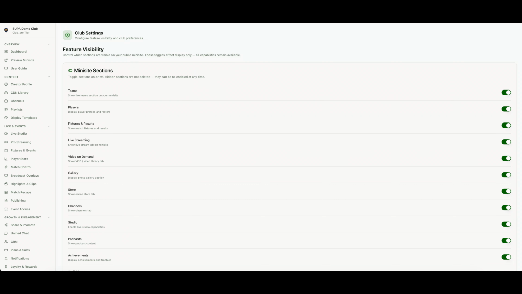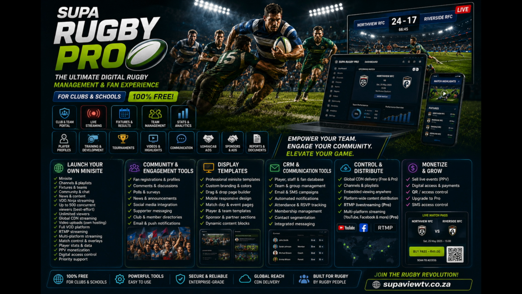To conclude this part of the introduction to SUPA Rugby, you should also see a tab called Club Sections. Each one of those sections all have toggles where you can hide certain content on the front end of your website. Maybe you need time to complete your news section or upload information or your videos, but you have not yet completed those tasks. You can complete the task in your back end, and when you are ready, you can make it visible to viewers on your website.